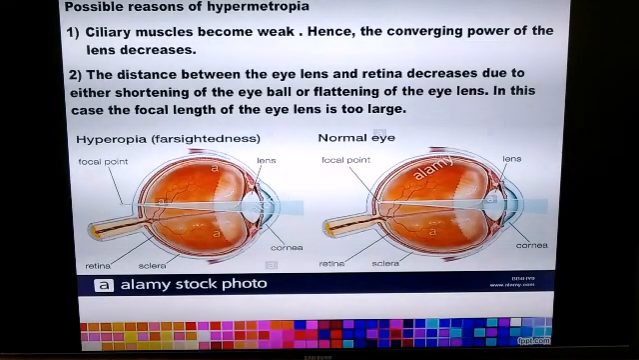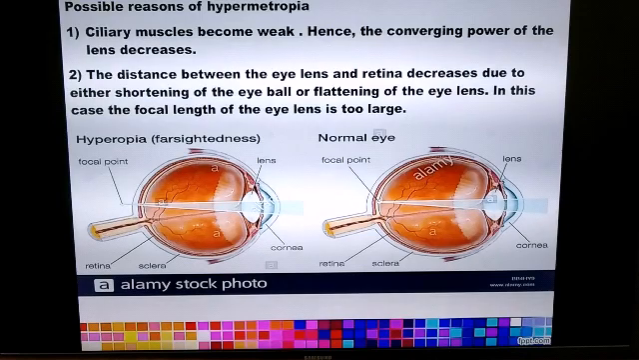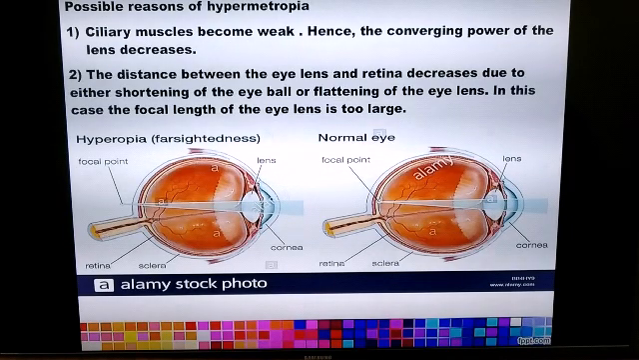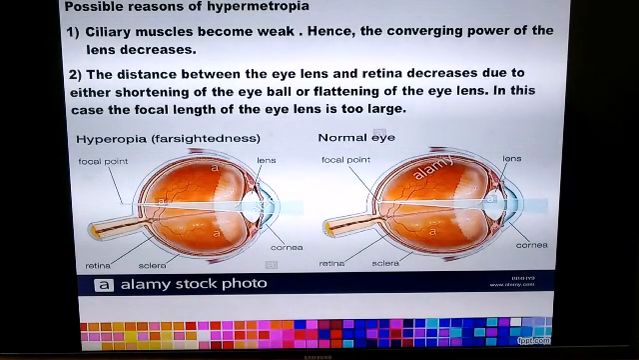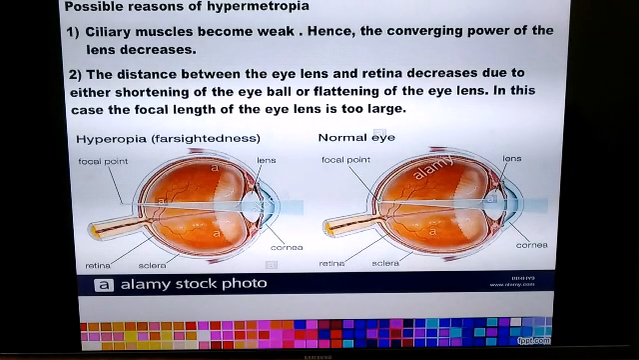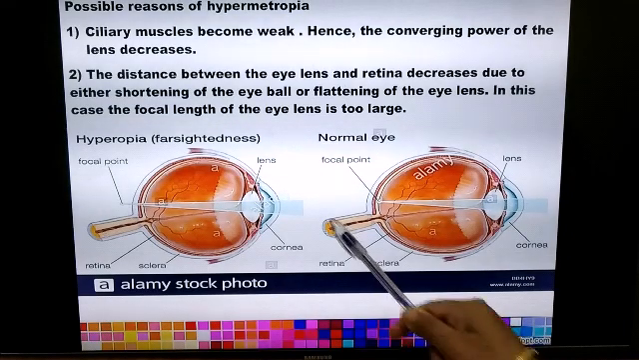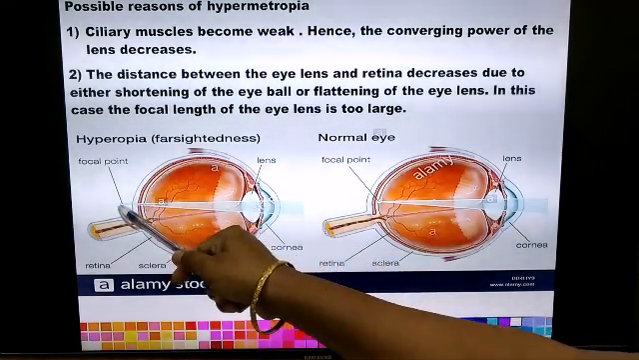Possible reasons of hypermetropia: the ciliary muscles which hold the lens in place become weak. The converging power of the eye lens becomes very less. Now in this case, the ciliary muscle should contract properly. Only then does the eye lens become fat and the person can see the nearby objects clearly. So since the ciliary muscles become weak, the eye lens cannot become fat in order to see the nearby objects. So the converging power of the eye lens becomes very less, and therefore the image of the nearby object will be formed at a point beyond the retina.